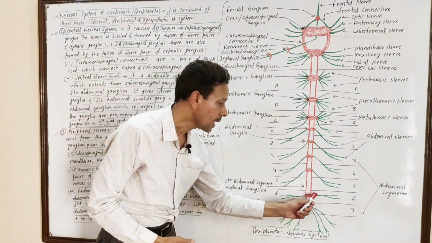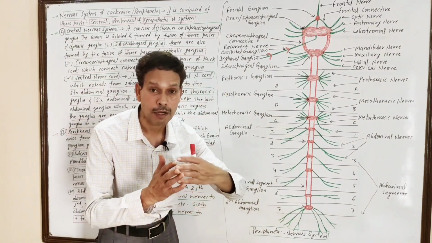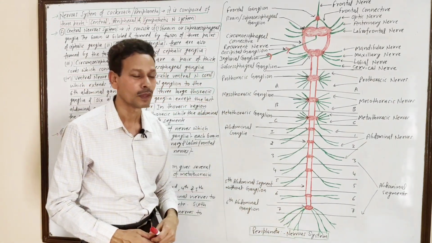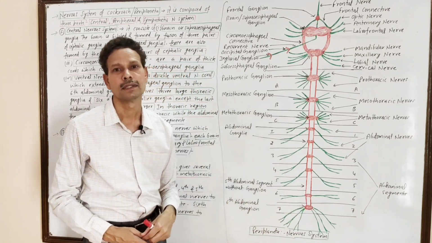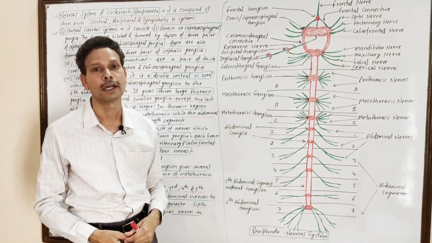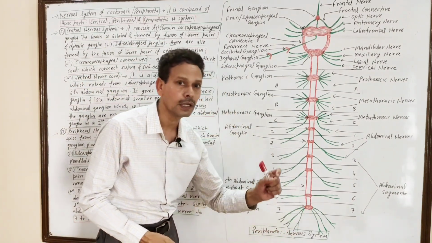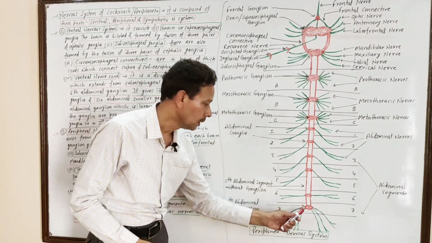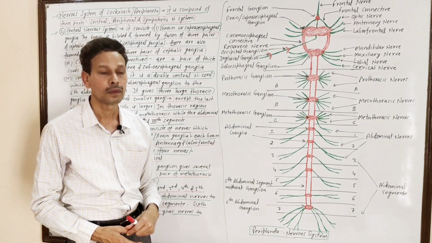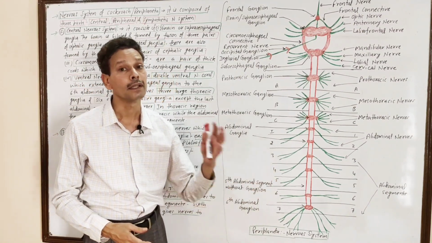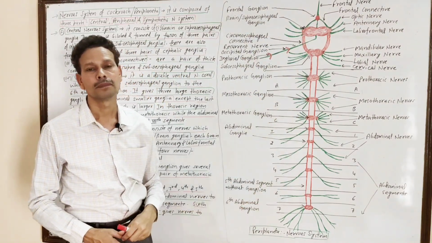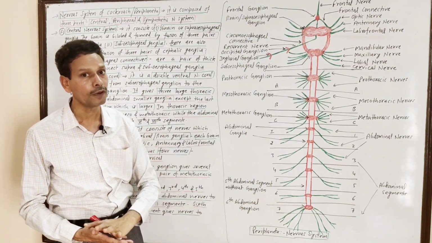The segment number 6 gives a pair of nerves to segment number 6 only. The 7th segment possesses a large abdominal ganglion formed by the fusion of several ganglia, and this ganglion gives nerve supply to segments 7th, 8th, 9th and 10th. This is all about the central nervous system and peripheral nervous system.